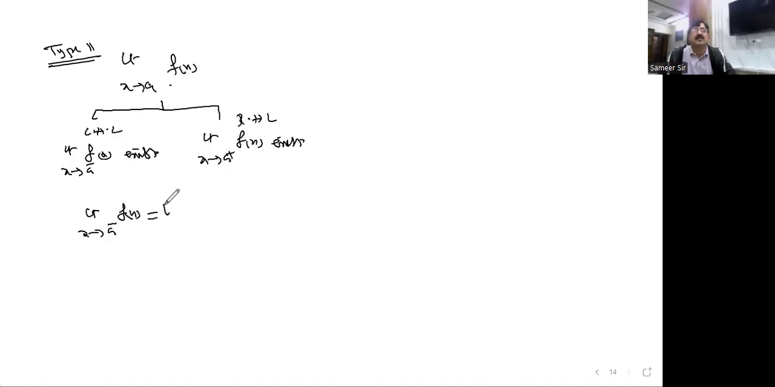See this. In the neighborhood, if limit x tends to a minus of f of x exists, we'll say that is the LHL, left hand limit. Limit x tends to a plus of f of x, if it exists, is the right hand limit. If both exist and are equal, limit x tends to a minus f of x equals limit x tends to a plus f of x, both finite and equal, then only we can say that the limit exists.